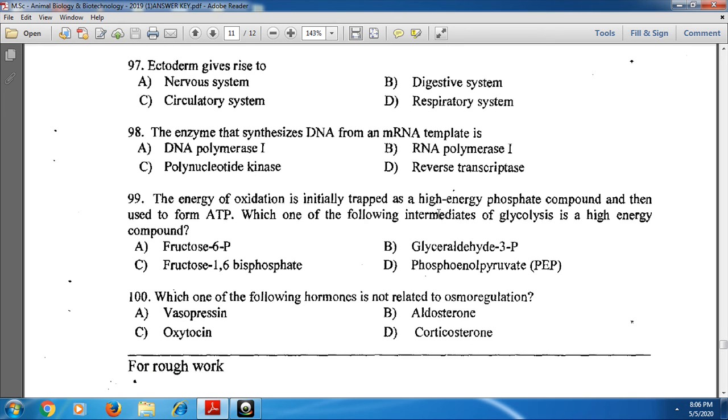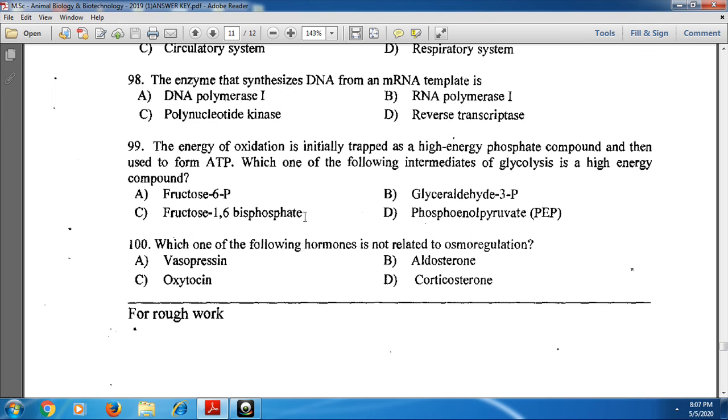Next, the energy of oxidation is initially trapped as a high energy phosphate compound and then used to form ATP. Which one of the following intermediates of glycolysis is a high energy compound? Here the high energy compound is phosphoenol pyruvate. It is trapped as a high energy phosphate compound. So option D is the correct one for the 99th one.